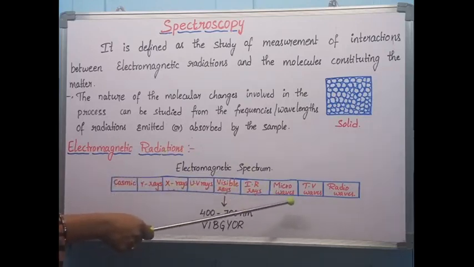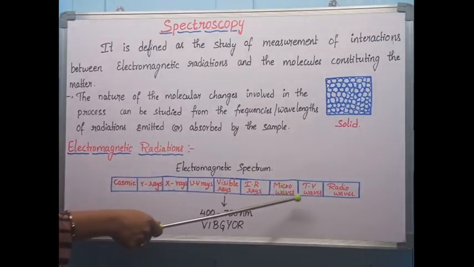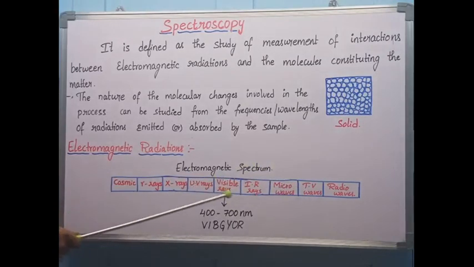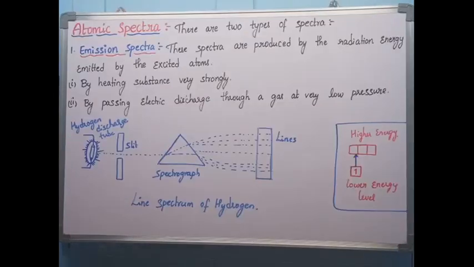TV waves, you know, are useful in the production of TV pictures. That means on the screen you are getting a picture, no? And radio waves are useful in sound production. They travel in the form of waves and produce the sound. These electromagnetic radiations are useful in our daily life, and they are also useful in studying structures in the form of spectroscopy. Now I told you that whenever we pass electromagnetic radiations, we will get spectra.